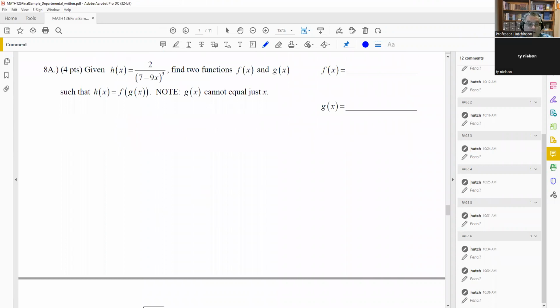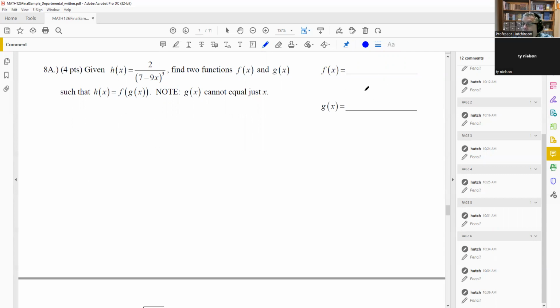Let's go to 8. Okay, so 8 is one where you're using a composition function. And for that, it says find two functions, f of x and g of x, such that if you put them together, you're going to get a composition with that, f of g of x. And the test is only going to have f of g of x on it. This might have a couple different functions on it, but in this case, something like that is what it'll have.